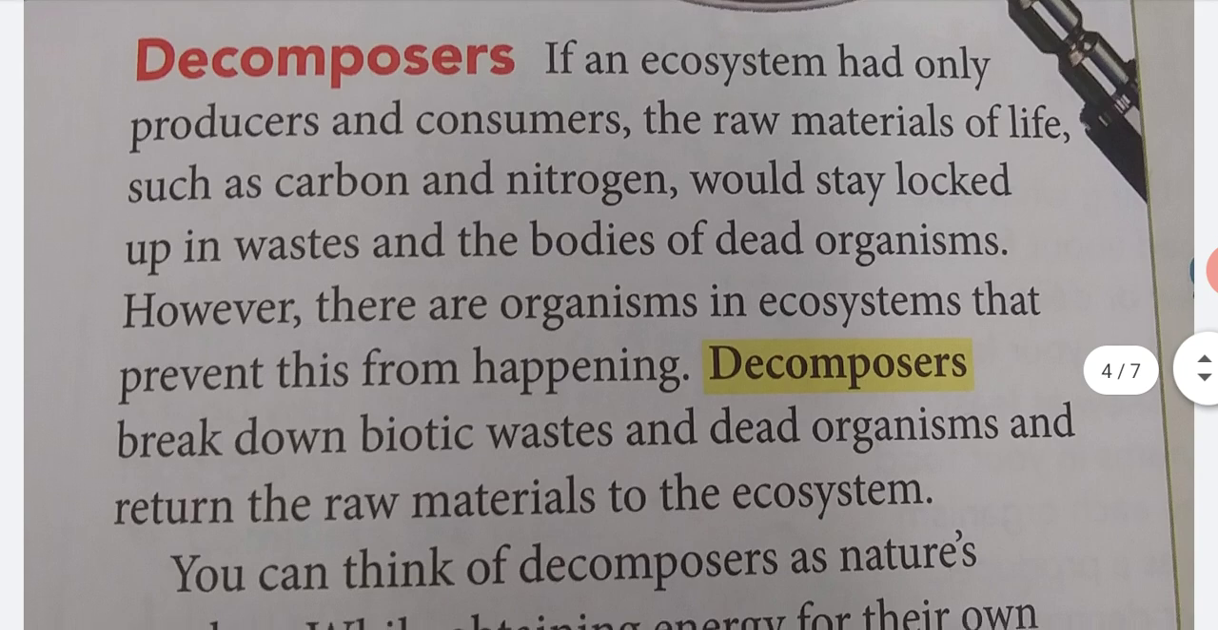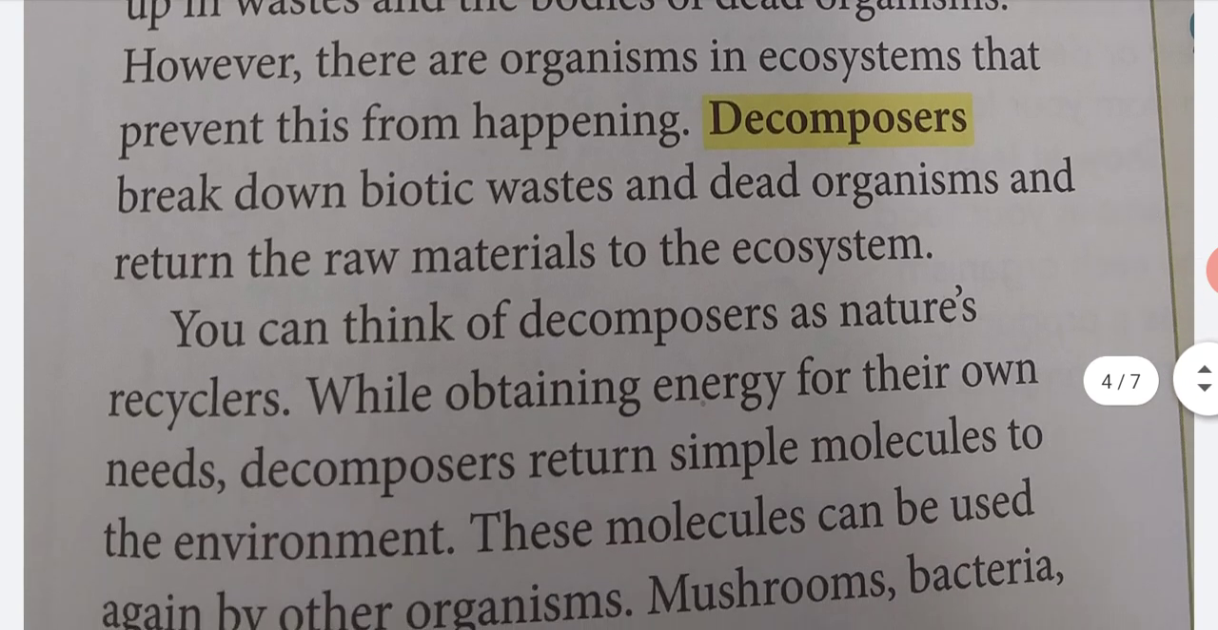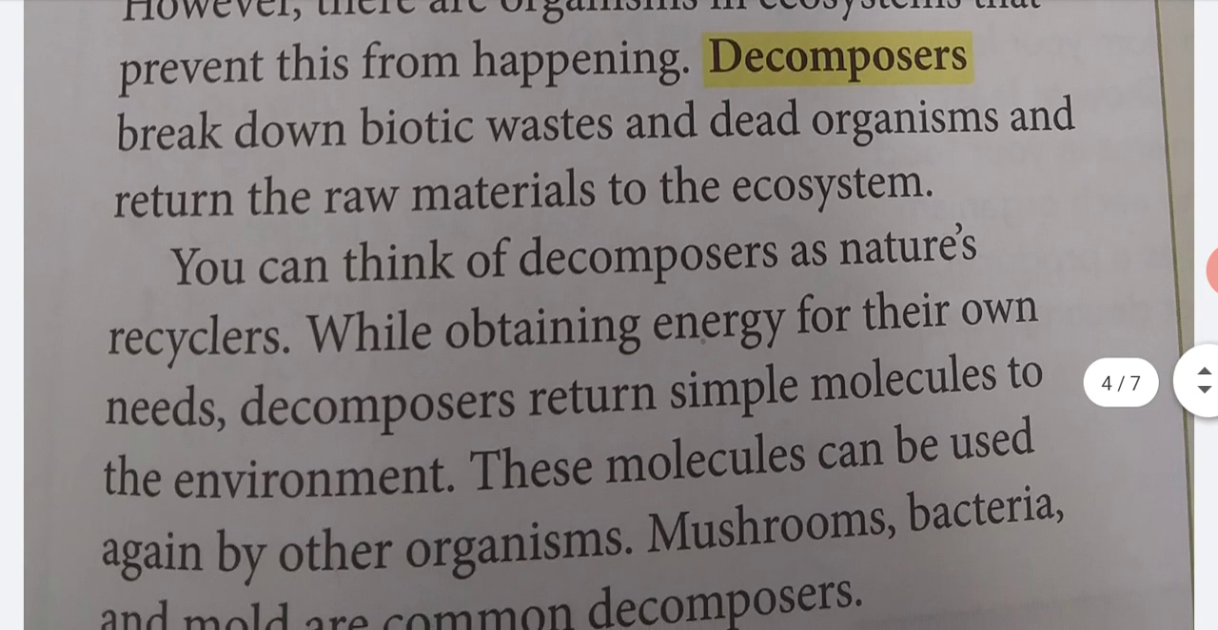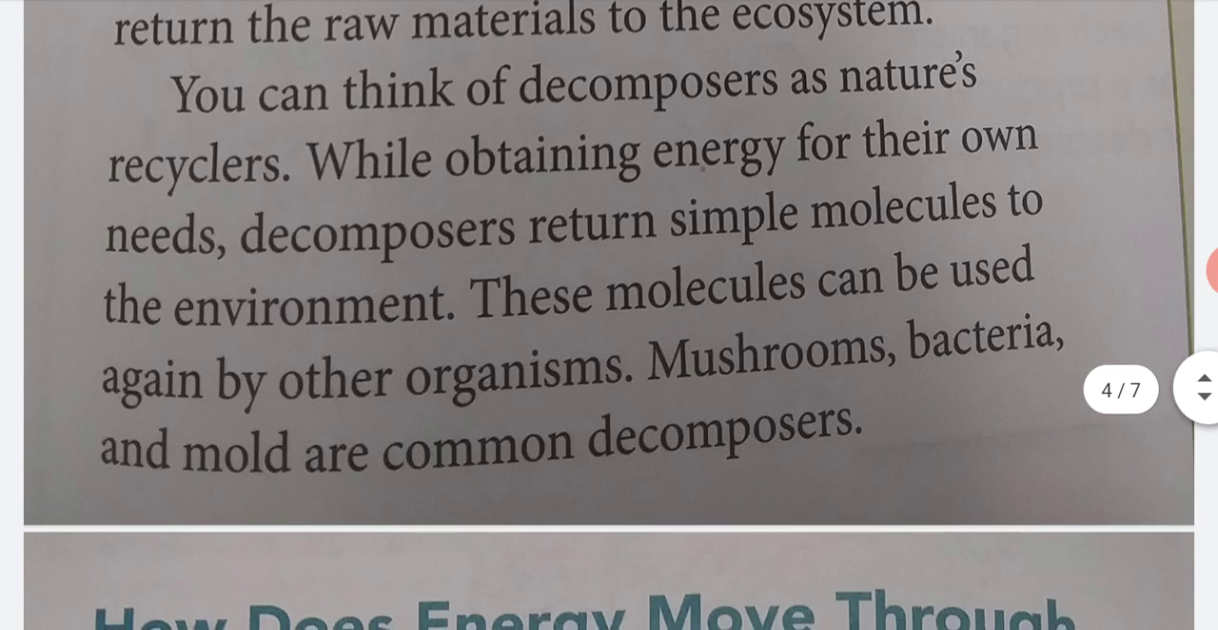Decomposers. If an ecosystem had only producers and consumers, the raw materials of life, such as carbon and nitrogen, would stay locked up in waste and in the bodies of dead organisms. However, there are organisms and ecosystems that prevent this from happening. Decomposers break down biotic waste in dead organisms and return the raw material to the ecosystem. You can think of decomposers as nature's recyclers.